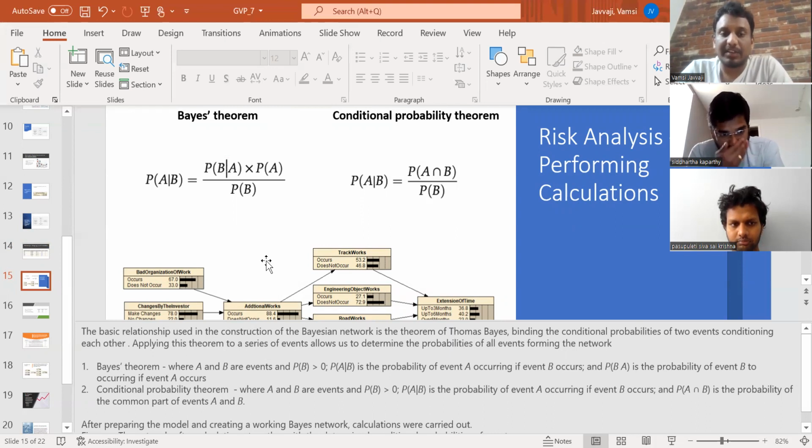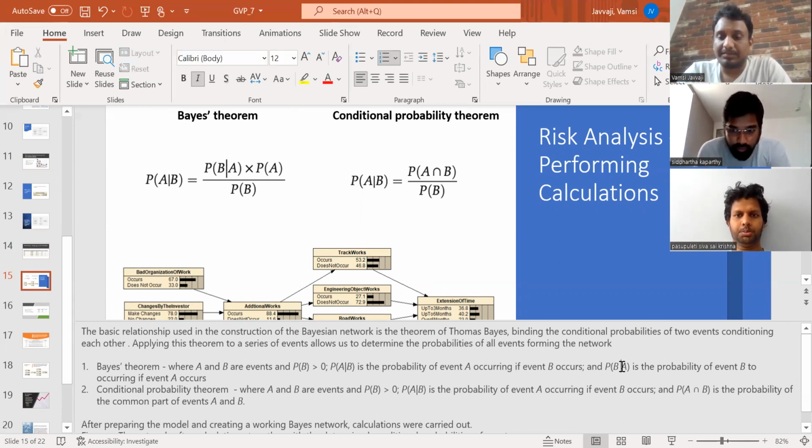Applying this theorem, a series of events allows us to determine the probabilities of all events forming the network. In the Bayes theorem, A and B are nothing but the events. If P(B) > 0, P(A|B) is the probability of event A occurring if event B occurs, and P(B|A) is the probability of event B occurring if event A occurs. In the conditional probability theorem, where A and B are events and P(B) > 0, P(A|B) is the probability of A occurring if the event B occurs, and P(A ∩ B) is the probability of the common part of event A and event B. These are the formulas for the calculations of the factors.